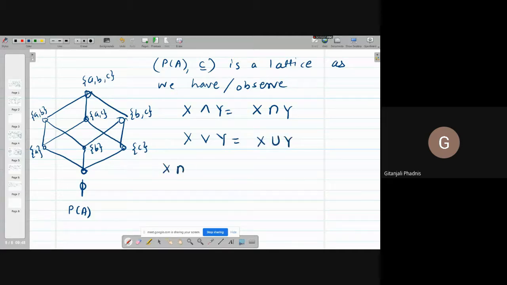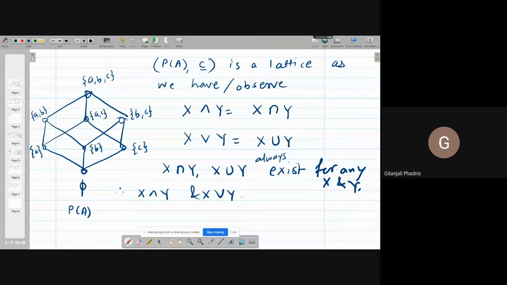And x intersection y and x union y always exist for any x, y. Therefore, x meet y and x join y exist for any x and y. And therefore, I can say P of A is a lattice.